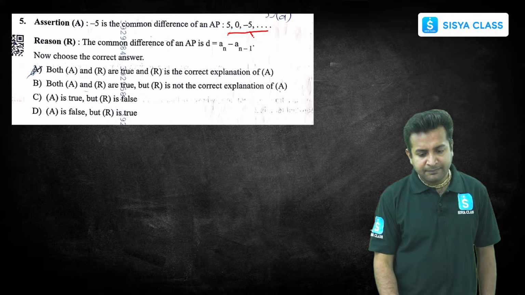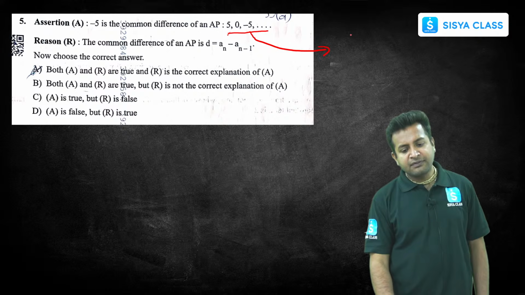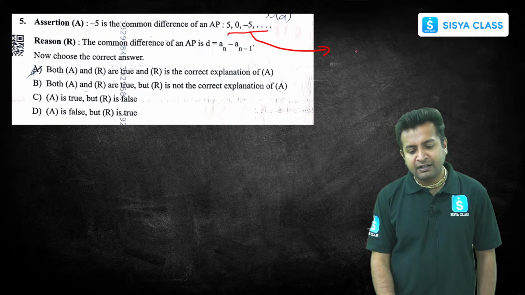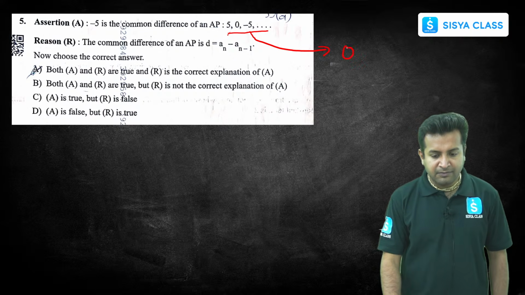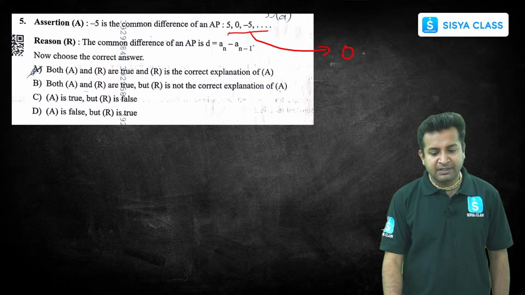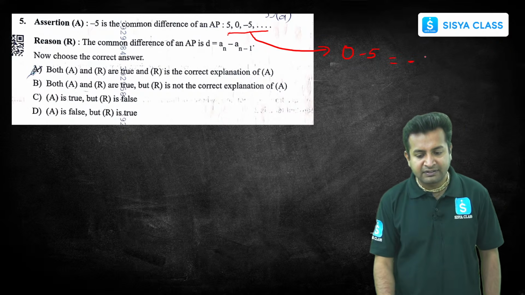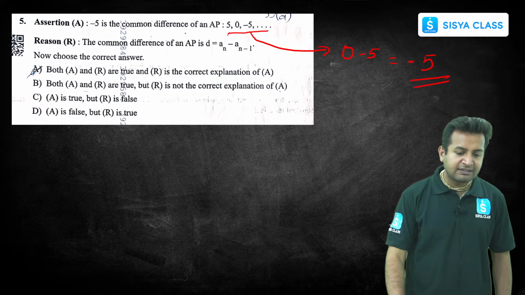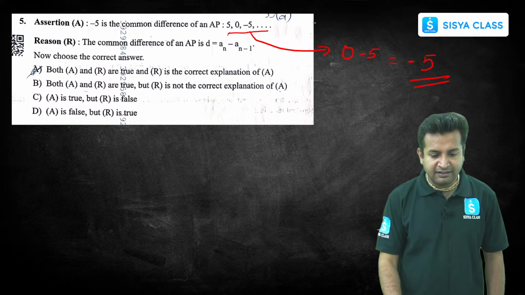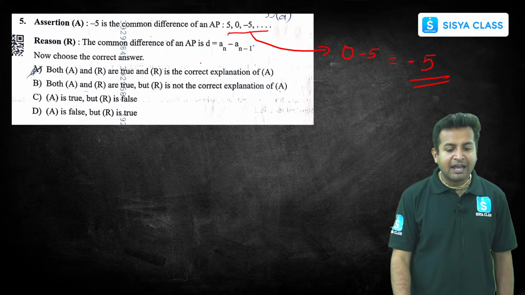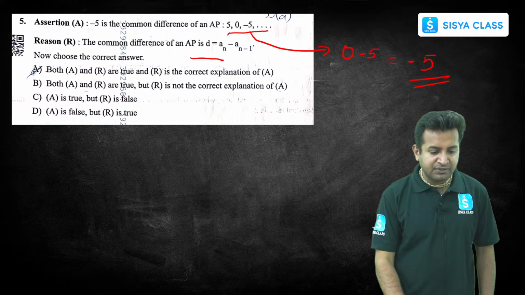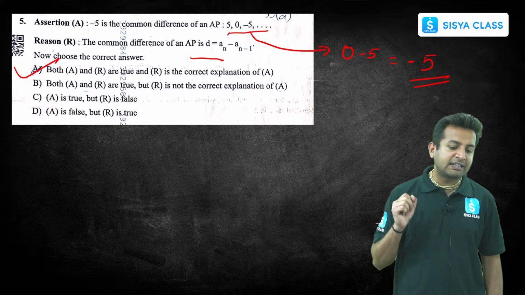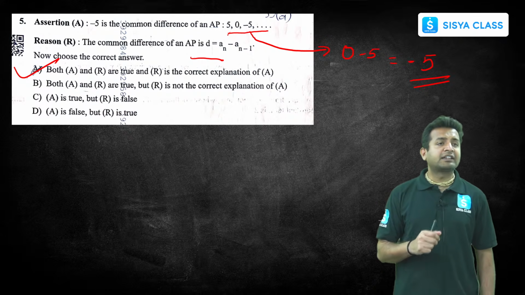Now, if you look at how we have got the common difference here: the second term is 0, the first term is 5. If you subtract, what is the common difference? The common difference is nothing but -5. So yes, the assertion is correct. -5 is the common difference. And the reason is also true. So that's why option A is correct, as both A and R are true, and R is the correct explanation of A.